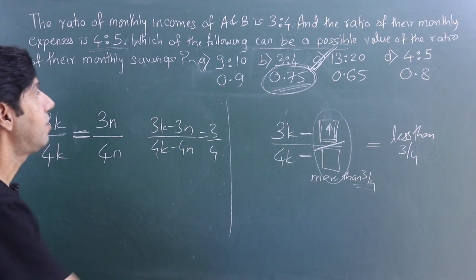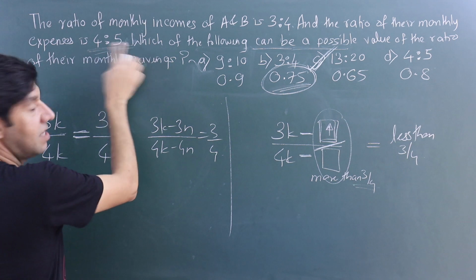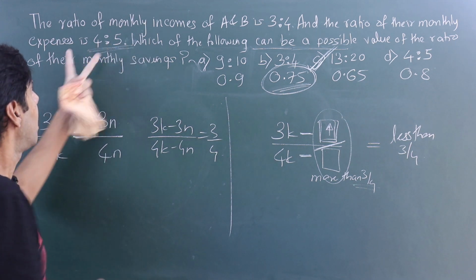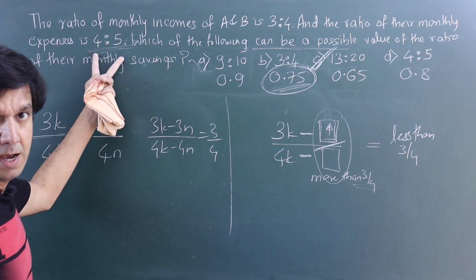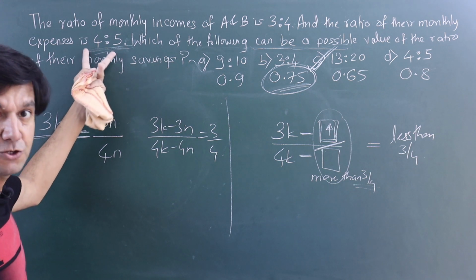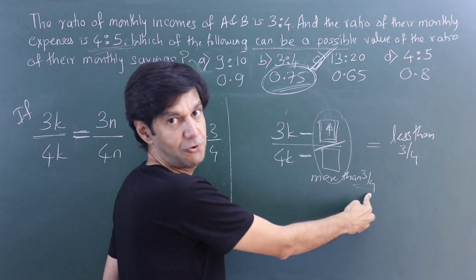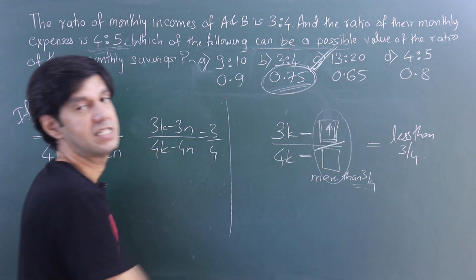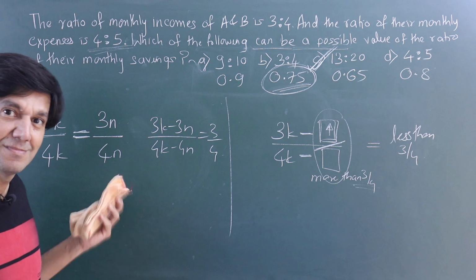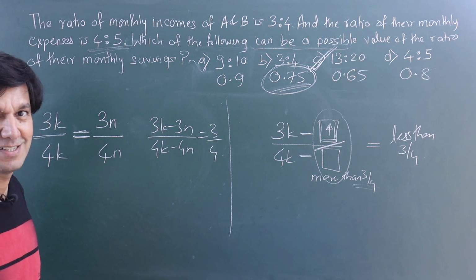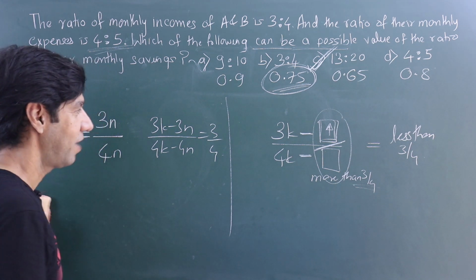Right? And all you need to check here is this expenses. The ratio of expenses is what? Is 4/5. Are we together? 4/5 as a ratio is what? 0.8. Is 0.8 more than 3/4? So the result has to be less than 0.75. As easy as that, students. Okay, and hope you get that.